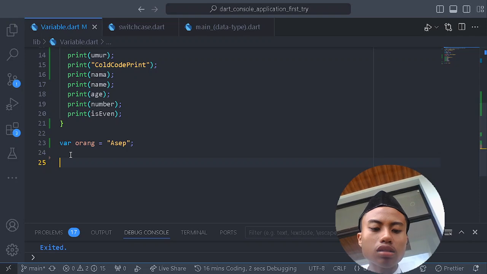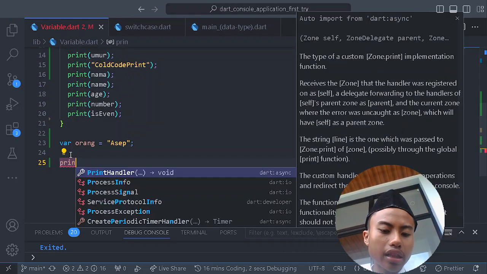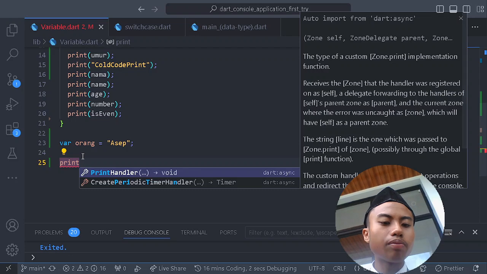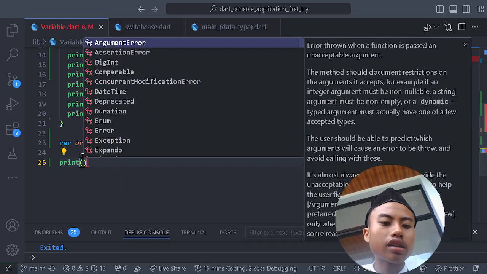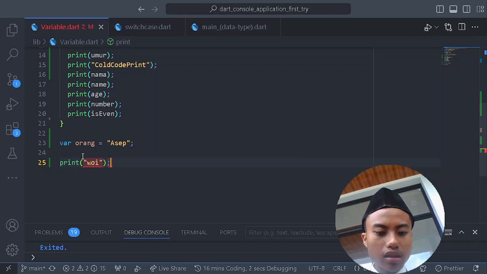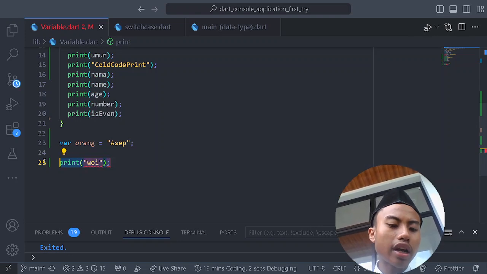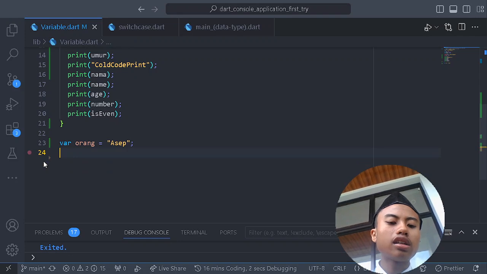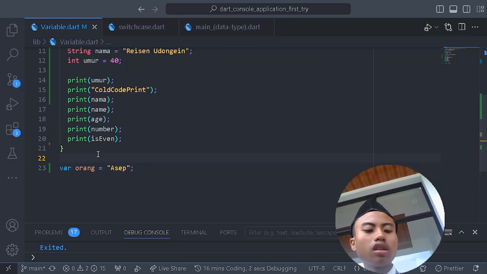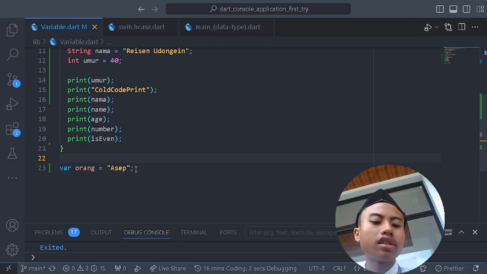we can make a variable outside in here, but we cannot print. You see, there is no print in here. See, this is red. If you have a head like a stone, then you just do it like that. So we have a file of orang.